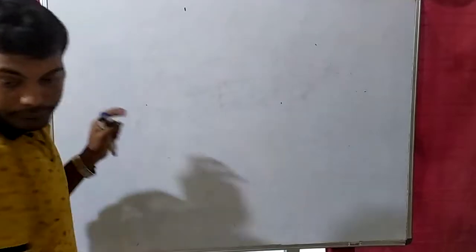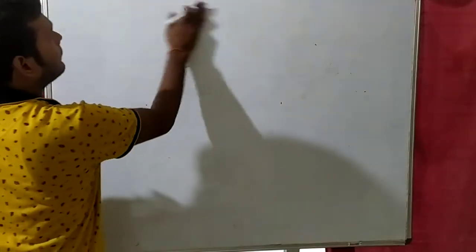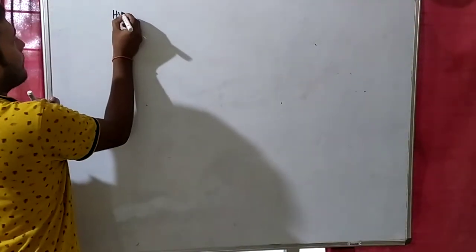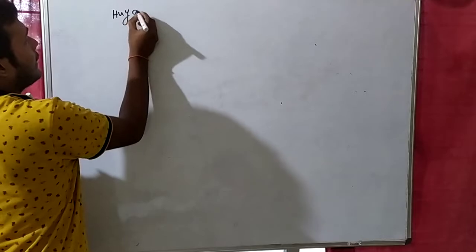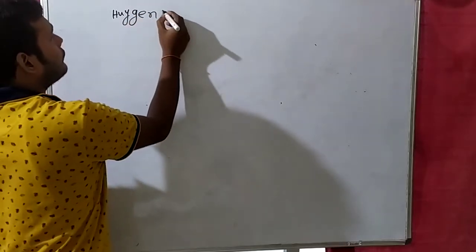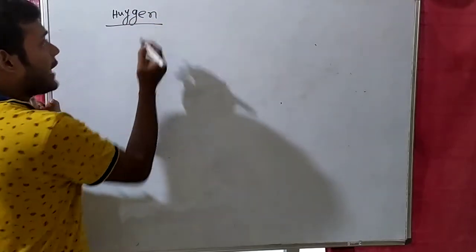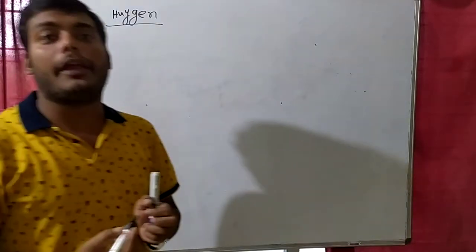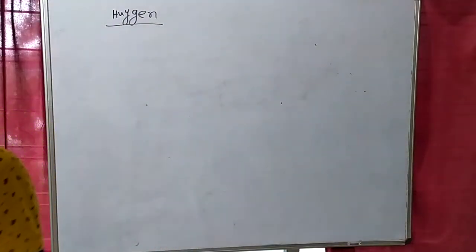Okay. There was a scientist, Huygens. This scientist first told that light is a wave. Huygens was the first scientist who said light is a wave.